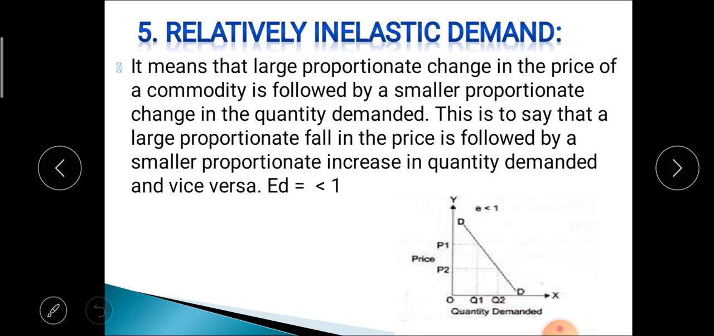After that, the fifth type is relatively inelastic demand. Relatively inelastic demand means that a large proportionate change in price of a commodity is followed by a smaller proportionate change in quantity demanded. So it is the opposite of relatively elastic demand. That is to say, a large proportionate fall in price of the commodity is followed by a smaller proportionate increase in quantity demanded, and vice versa. In this case elasticity of demand is less than 1. In this figure we can see relatively inelastic demand, in which a larger change in price of the commodity leads to a smaller change in quantity demanded.